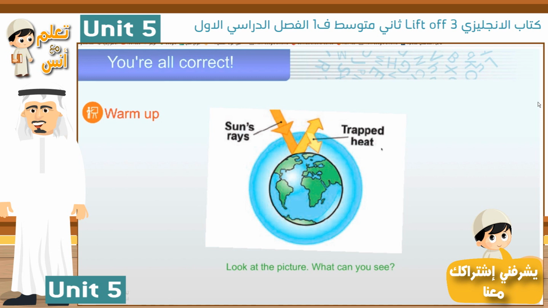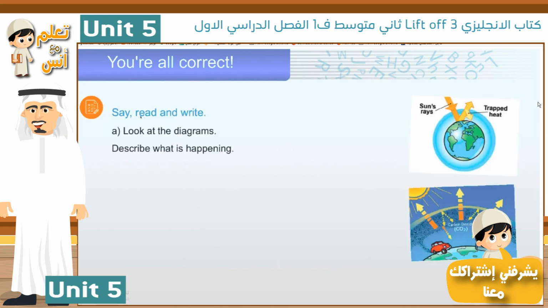Let's see. Say, read, and write. Look at the diagram. There's a diagram to explain things. Okay? The picture that explains some information, very important information. Describe what is happening. What do you think? What is happening here and here? Let's think about it.